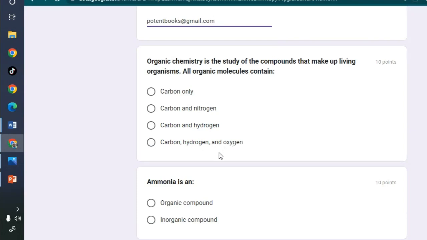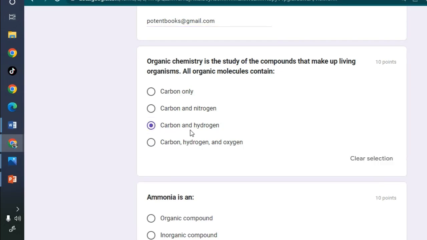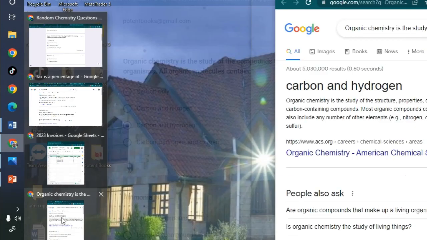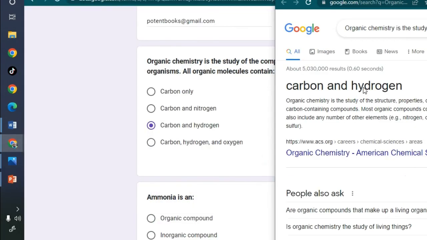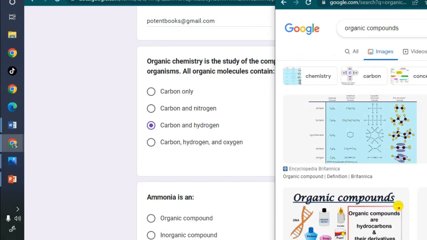From your study in Form 3 and Form 4, you have learned that organic molecules contain carbon and hydrogen. So remember the chemical formulas for propane. Let me show you some here. If you type this question in Google, it will tell you carbon and hydrogen, and you can have some structures.